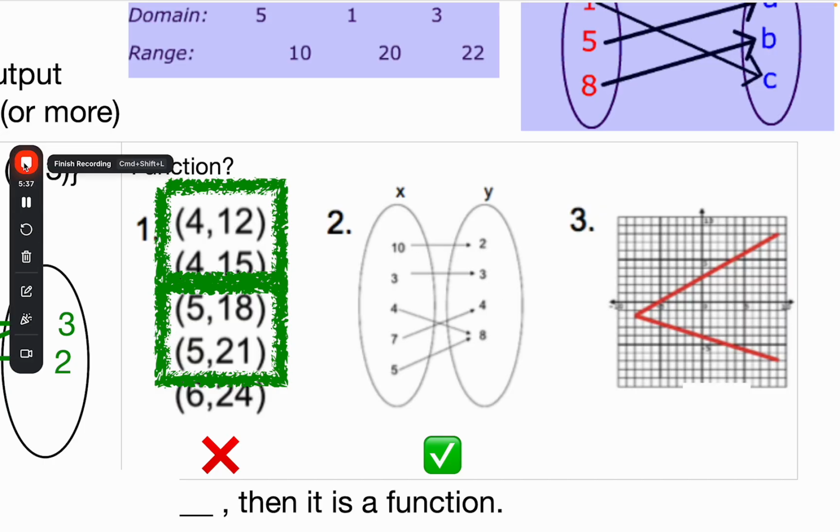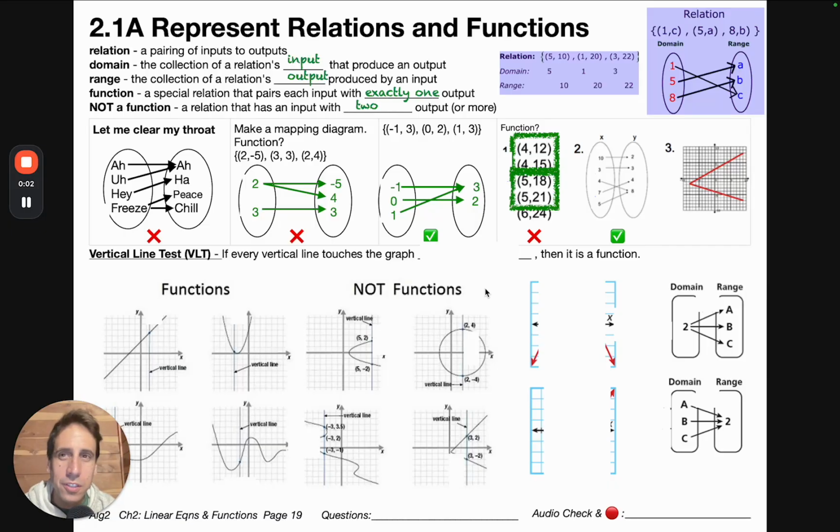Bye. Now, because the definition of a function has so much to do with how many outputs each input has, like the definition actually has a number in it, and it's exactly 1, it's really helpful to actually just count how many outputs each input has, like this. I'll start over here. All right, so how many outputs does the input have? It has 1. What about this? It also has 1. How about this? It only goes to one thing.